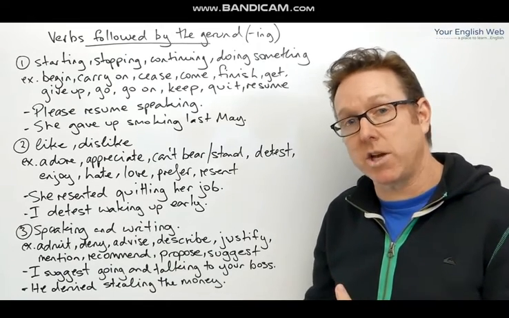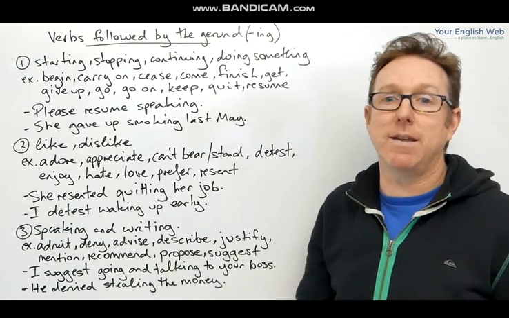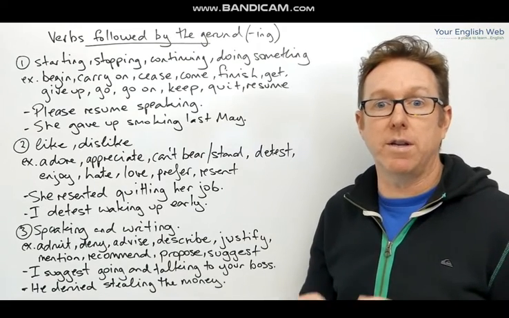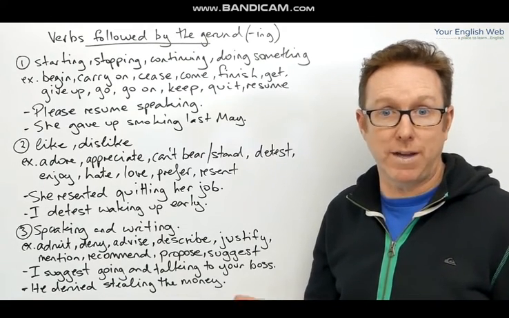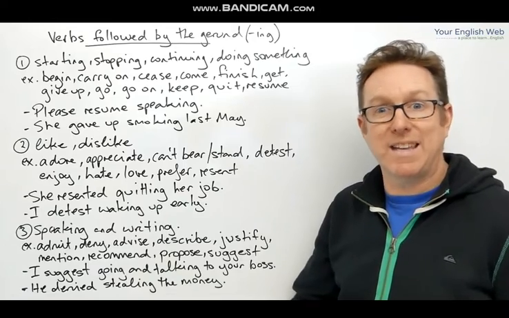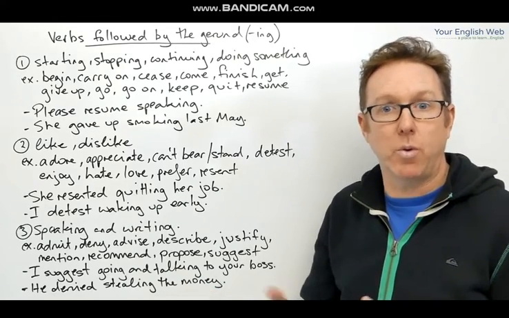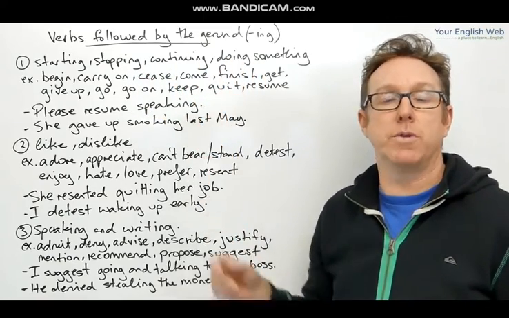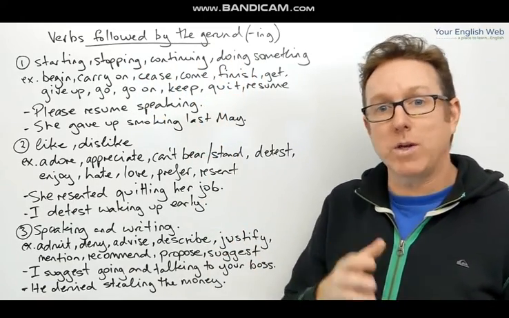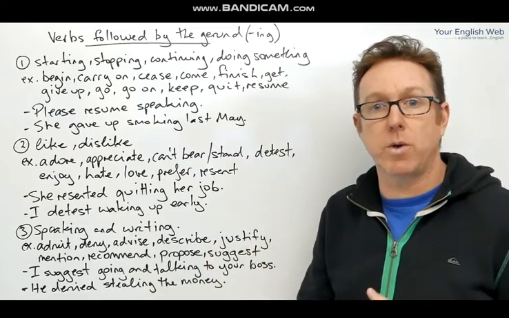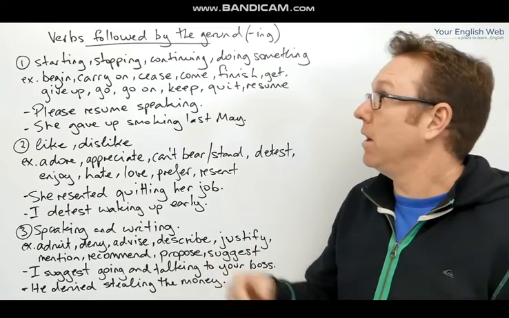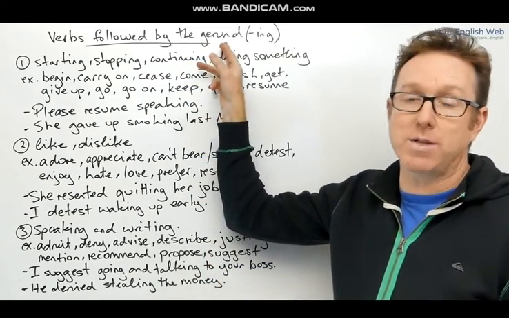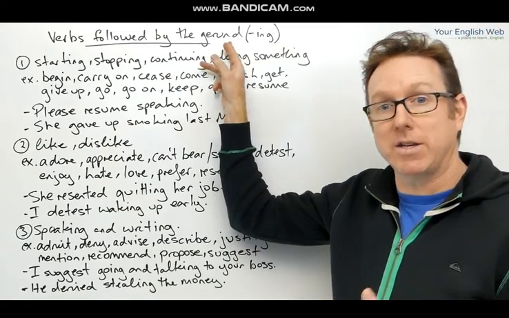Sometimes there is a change in meaning. But basically, this is a very, very difficult thing for learners of English to get their head around or to understand, because there are so many verbs and we need to understand which ones take this structure, which ones take the other structure. So today we're looking at verbs that take the gerund or the ing.